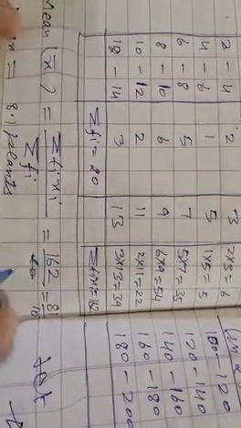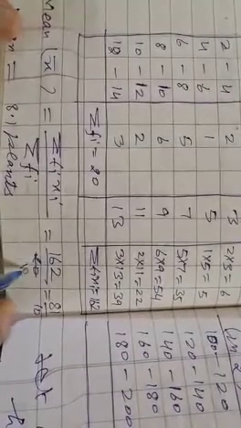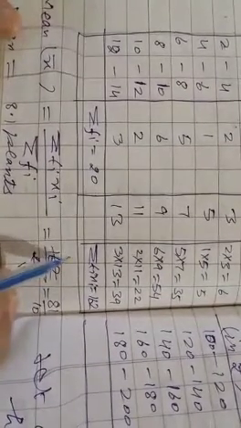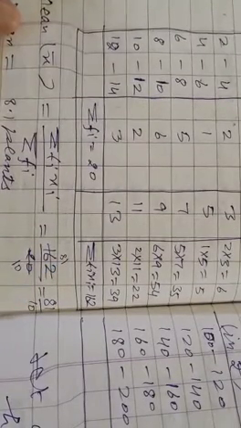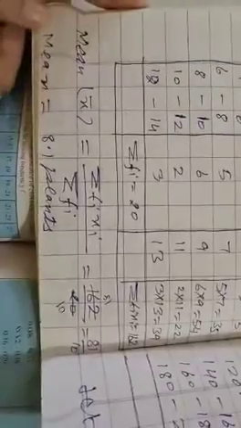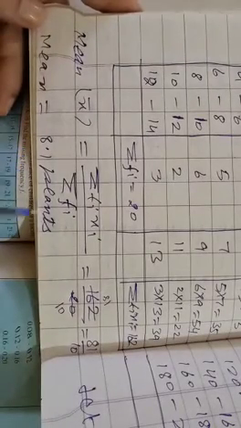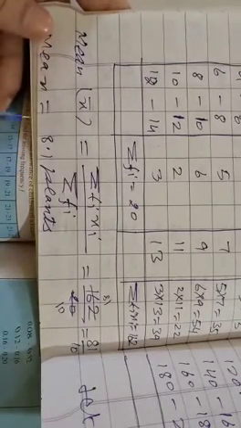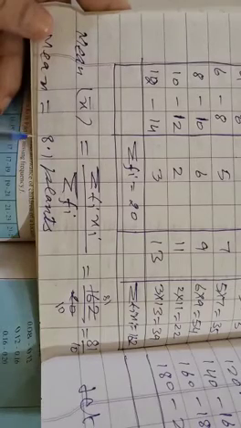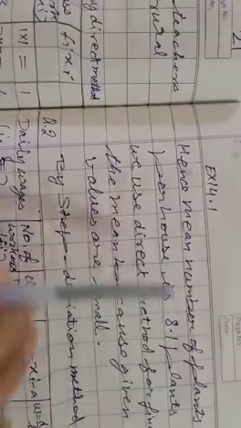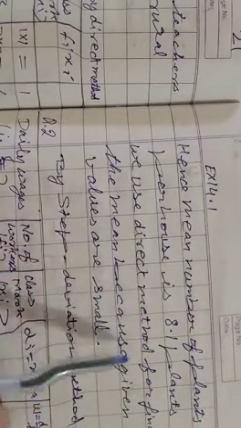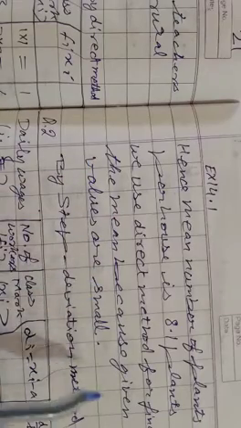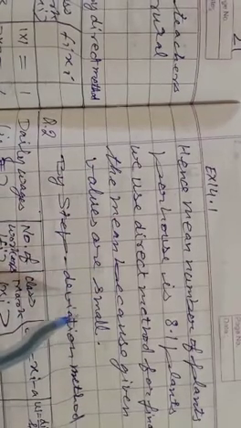Now dividing by 2, we get 81 upon 10. Can we write mean equal to 8.1 plants? 81 upon 10 is written in the form 8.1 plants. Hence the mean number of plants per house is 8.1 plants. We use the direct method for finding the mean because the given values are small.